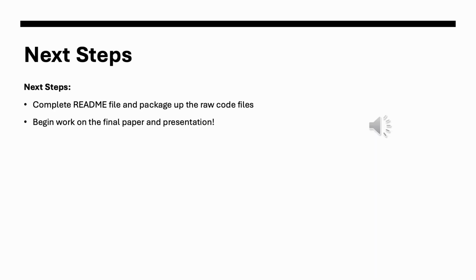As we have now completed the code, our next steps are to finish that README file and package up all the raw code files in a zip to be easily submitted. And then we are going to begin work on the final paper as well as the final presentation. The group will begin filling out the outline and begin splitting up the responsibilities so we are all able to contribute on the final paper and presentation.